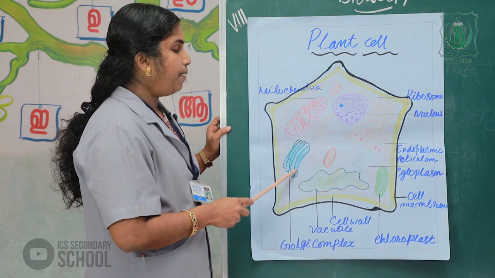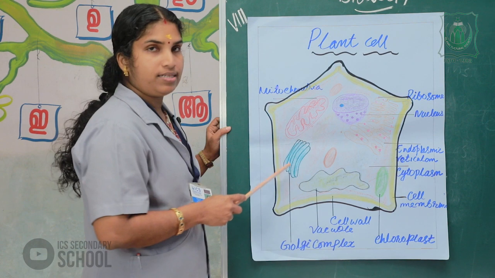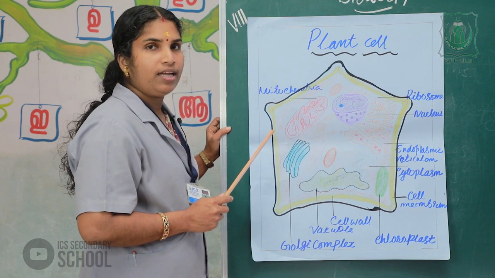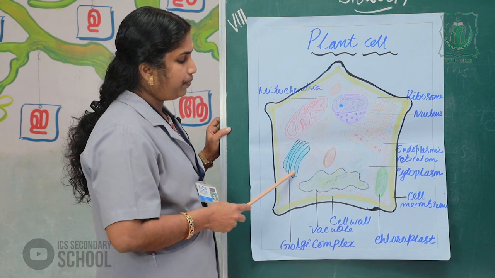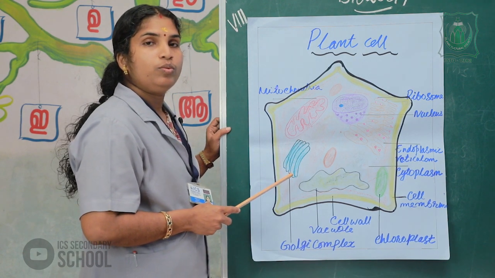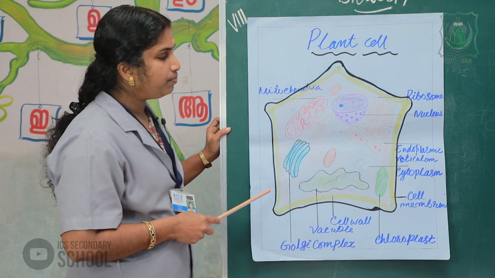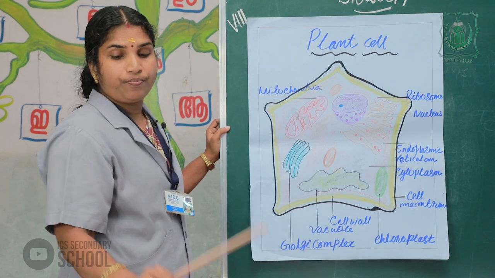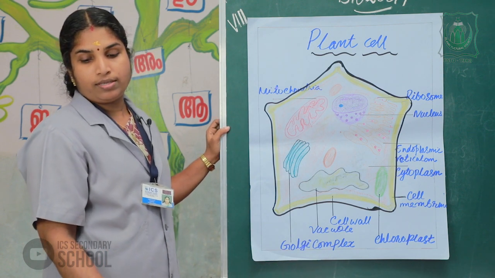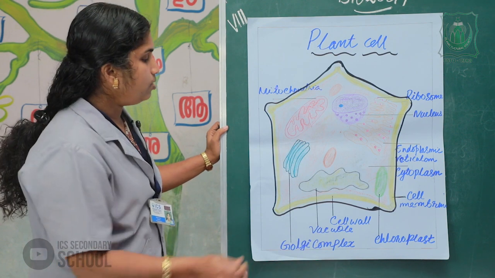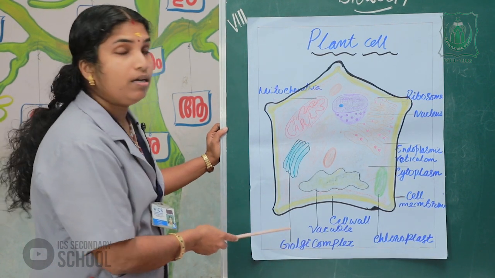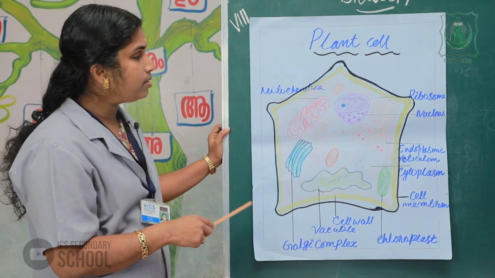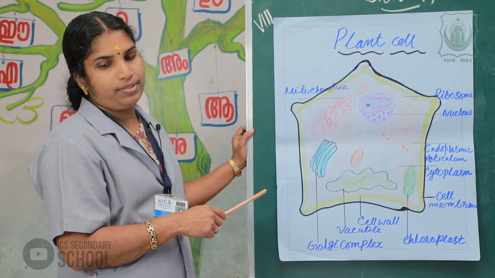Next is the Golgi complex. Golgi complexes are membranous sac-like structures, like grana. They help to store water, oil molecules, enzymes, hormones and other substances.